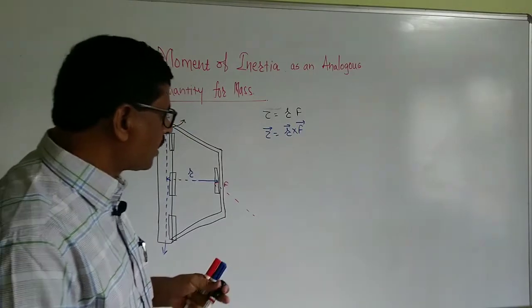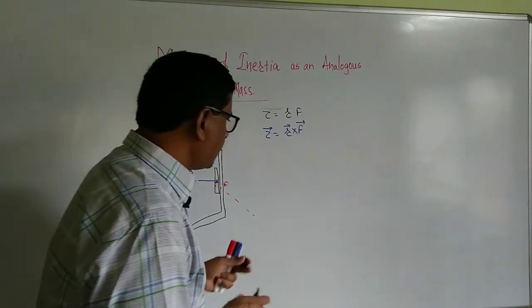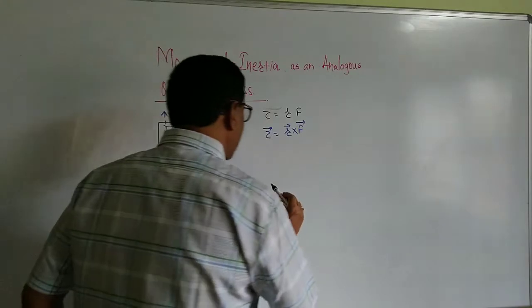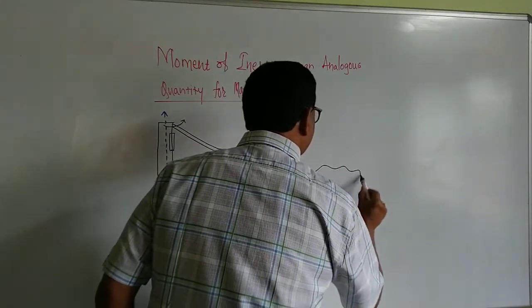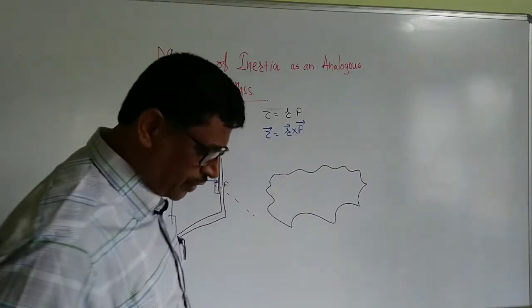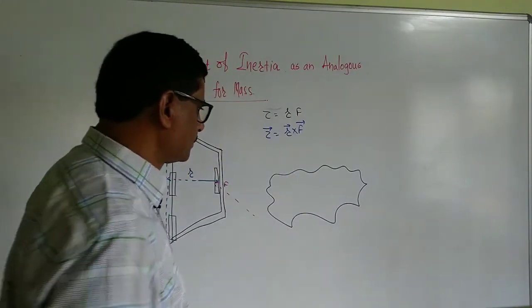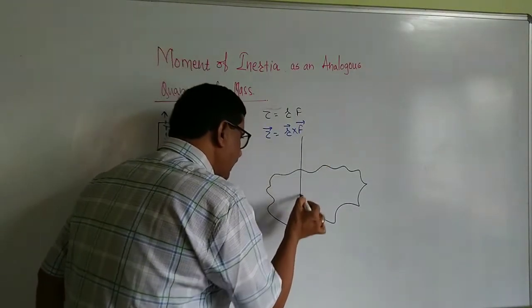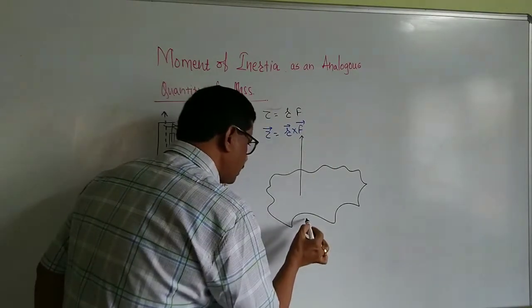Now, let us come to another example. It is a rigid body of irregular shape. This rigid body is rotating about an axis of rotation.